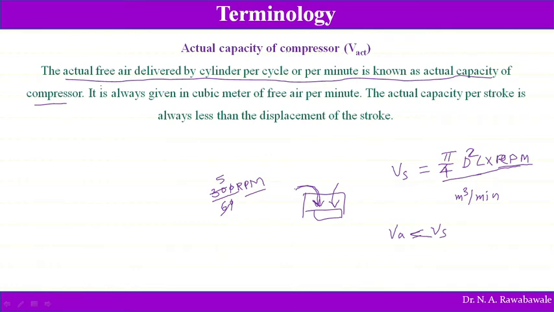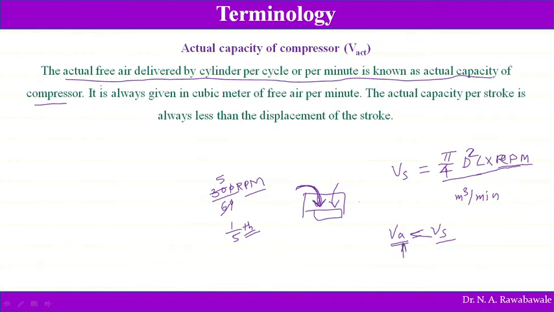We can imagine 1/5 of a second is given for air in 1 cycle. So a very short time is given, and because of that short time sufficient quantity of air may not enter. Therefore the actual volume of air entering this cylinder is less than the swept volume of the piston. So that is what we call the actual capacity of the compressor.